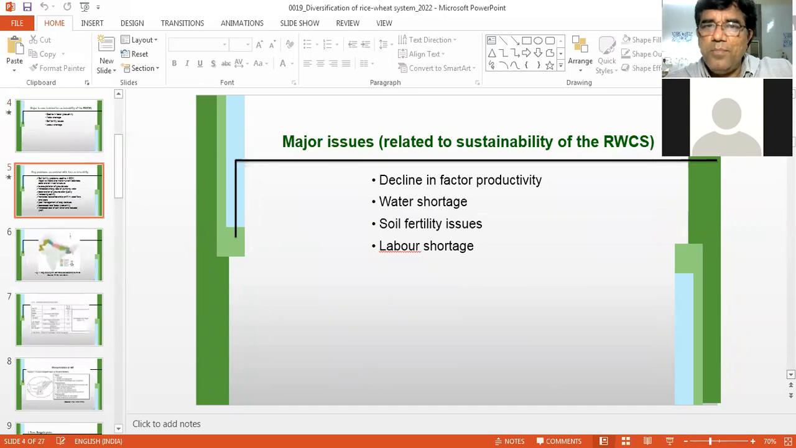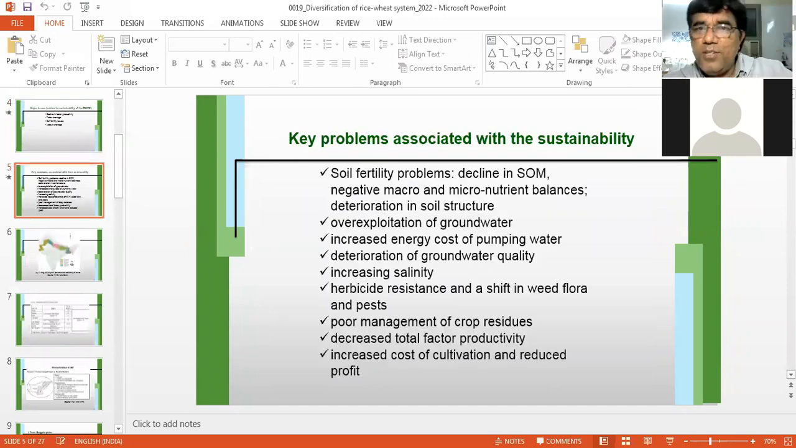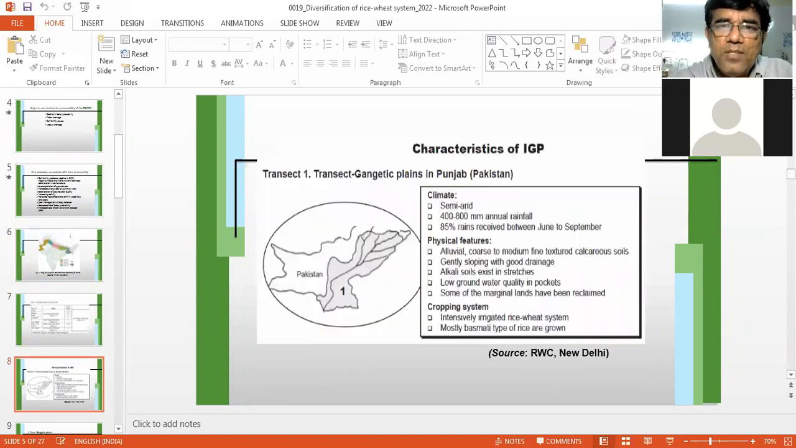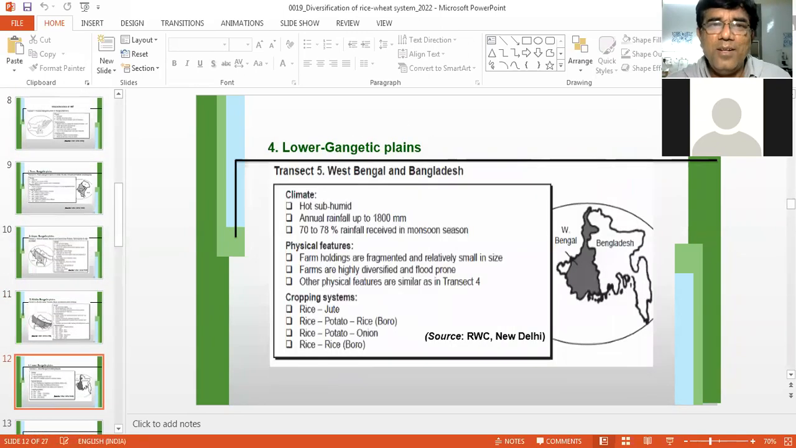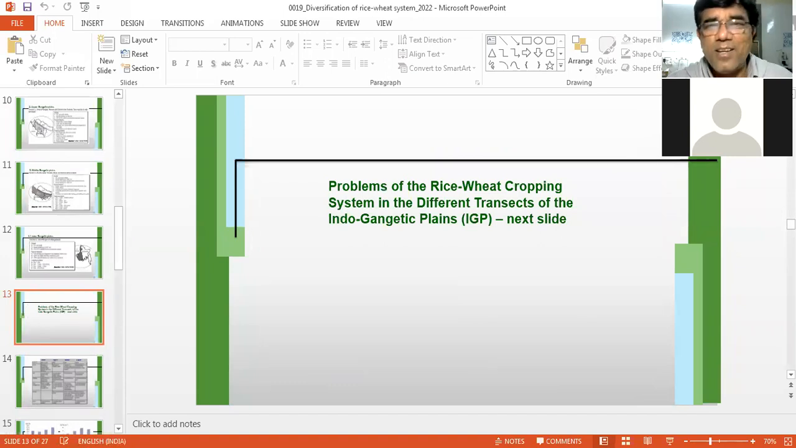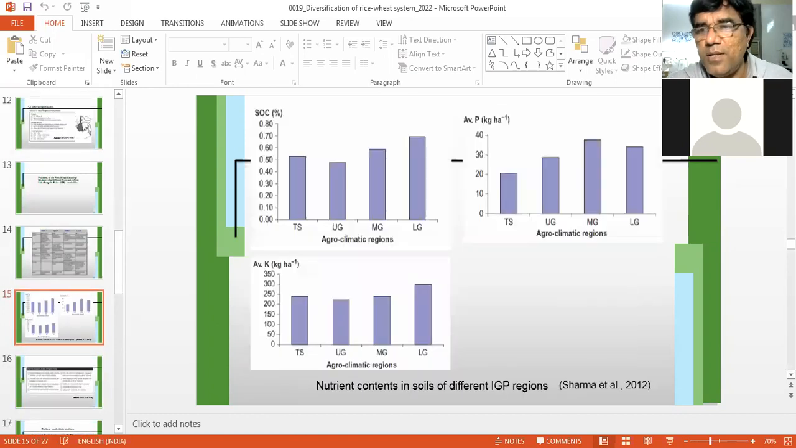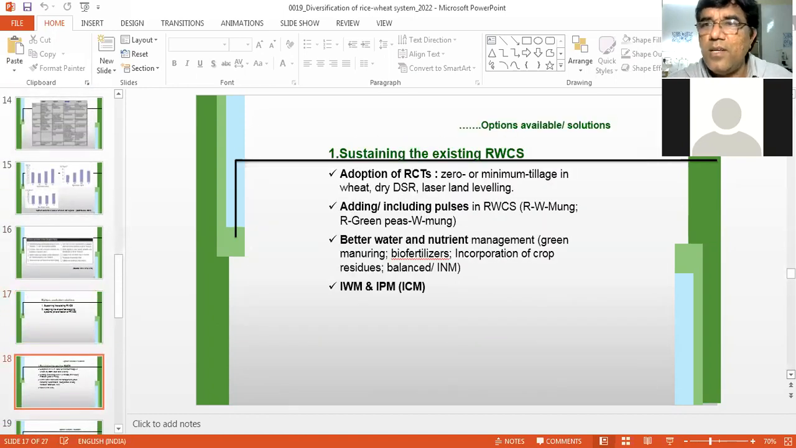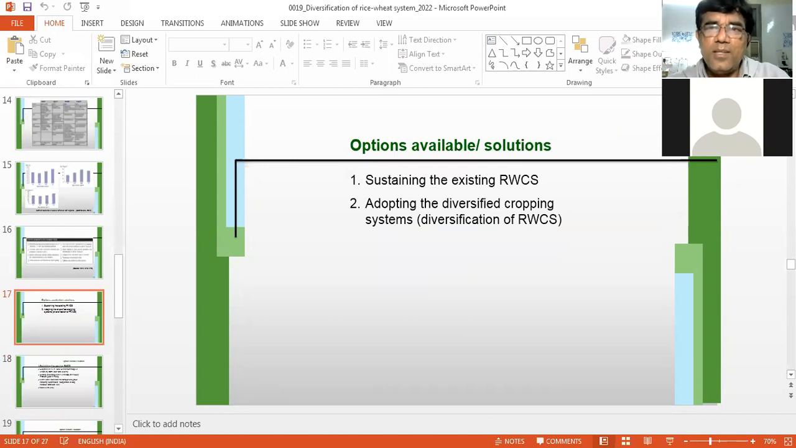And you can say some sustainability issues, what are the sustainability issues, and then solutions. If you know the constraint, you can reverse the gear. You can tell the solutions also. But broadly speaking, you can suggest in this sense: sustaining the existing rice wheat cropping system or diversification of the rice wheat cropping system. These are the two options for rice wheat cropping system to overcome the constraints.